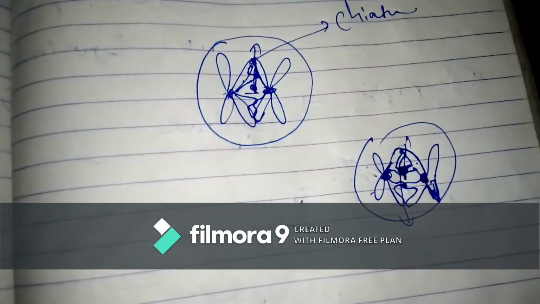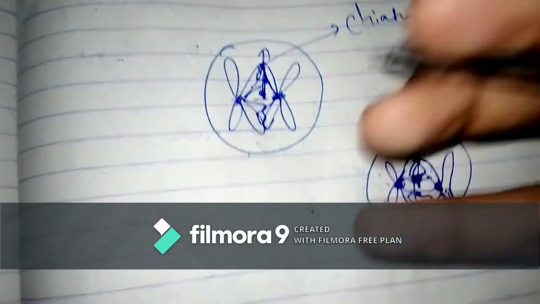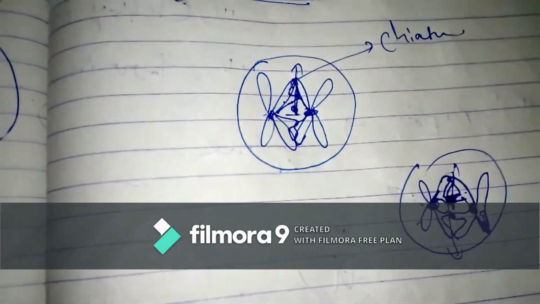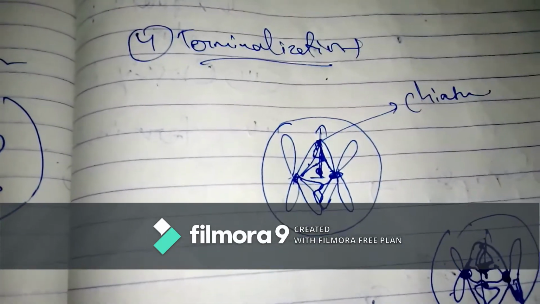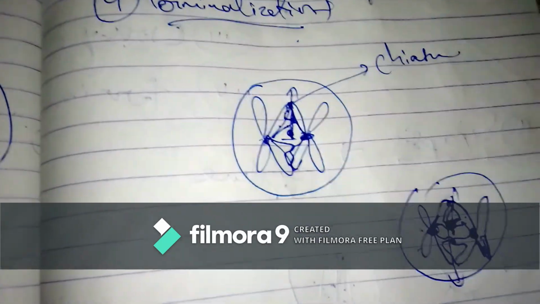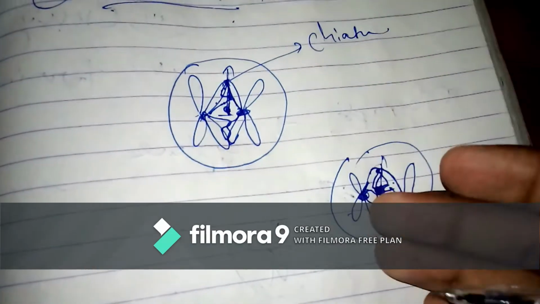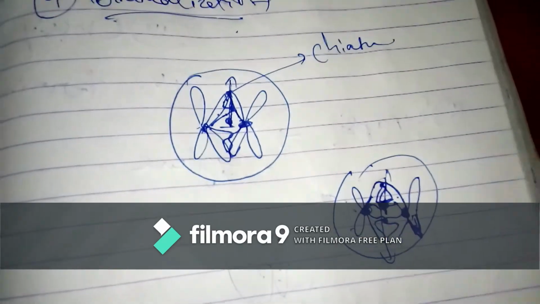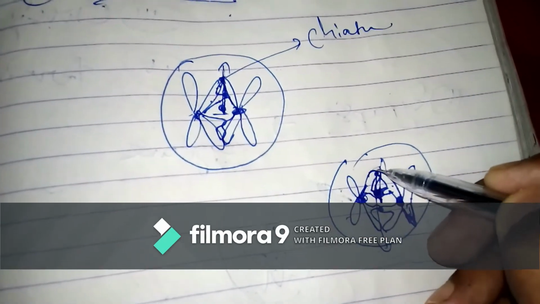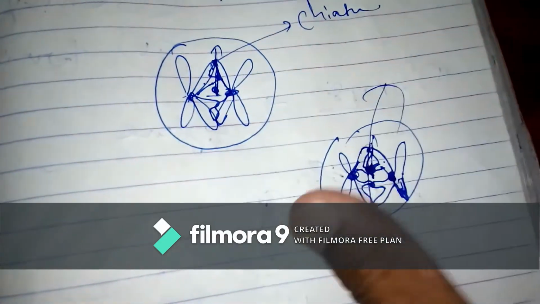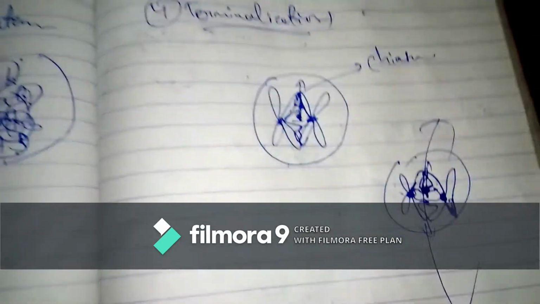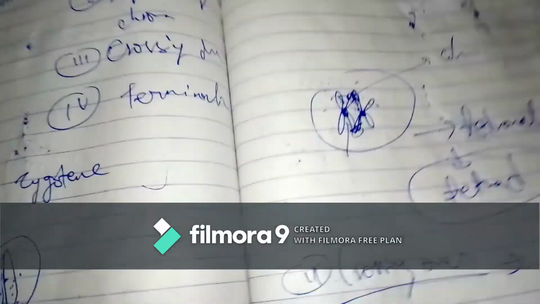This moving of chiasma towards the terminal ends of the chromosomes is known as terminalization, and on that basis the step is given the name terminalization. So this process involves the movement of the chiasma towards the end of the chromosome, and finally they both separate from each other. So that's all about the terminalization, and that's all about the crossing over.